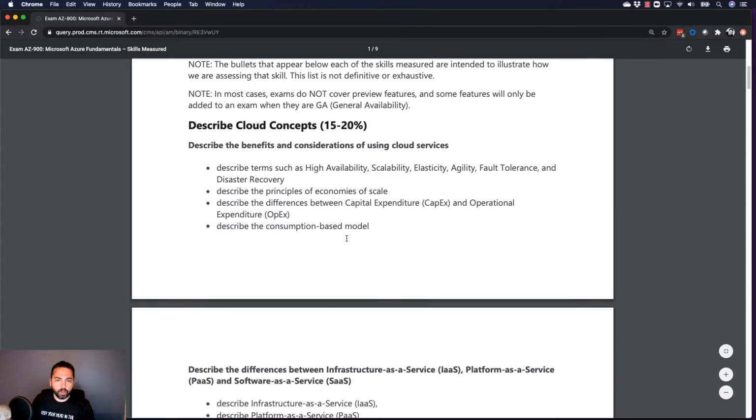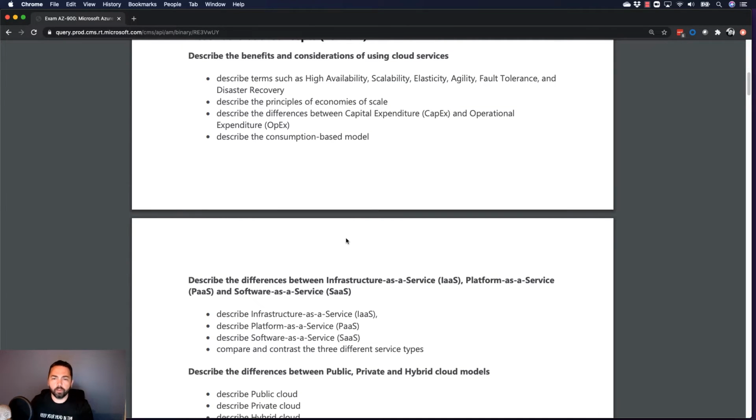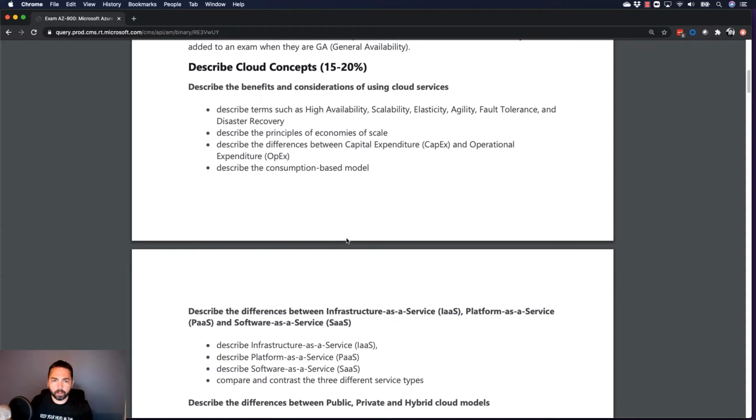So if we scroll down, describe cloud concepts. And this is where we're going to focus on, the first part of today's session. Once I've gone through the exam overview, we'll get into detail of this first section. So you can see describe cloud concepts. 15 to 20% of the exam will have questions that focus on describing cloud concepts. You need to describe the benefits and considerations of using cloud services.